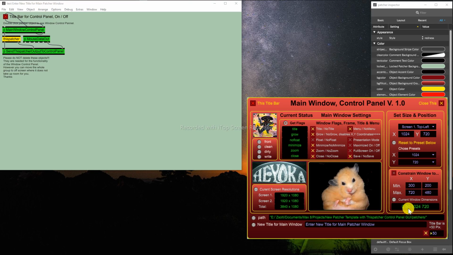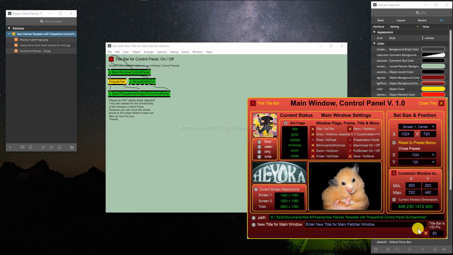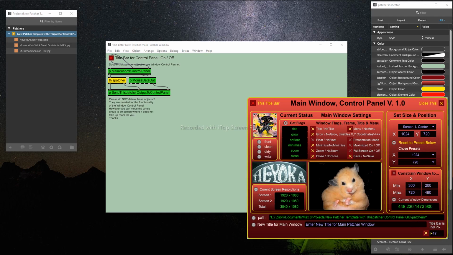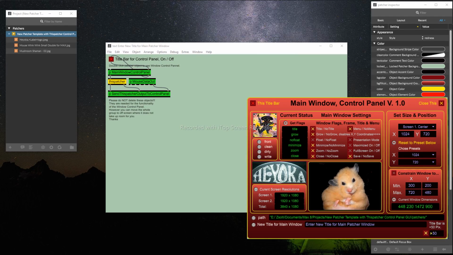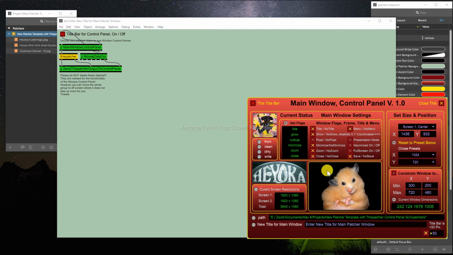See, here we have plus 50. That means come down 50 pixels on the y axis. See, x, y, x, y, and you can control it here. You can put that in the center, and then you can see a little better what happens. Okay, you can grow it like this.